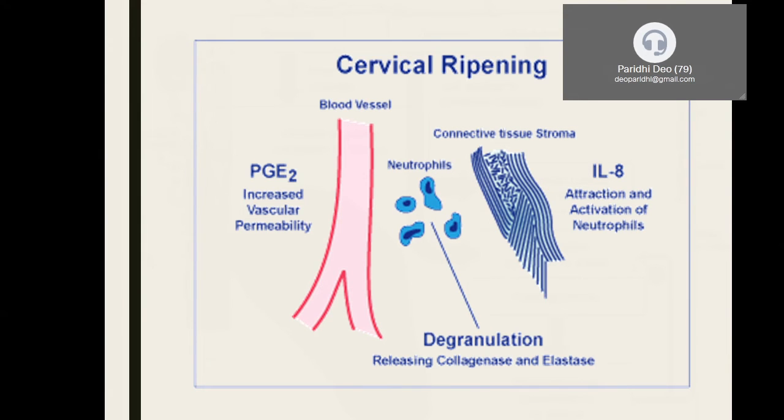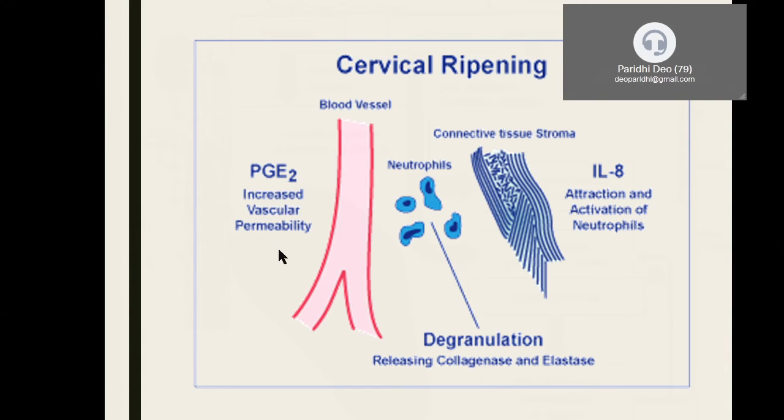The prerequisite for the delivery of the baby or the induction of labor, which you are going to study in the final year examination, but at this juncture you should know the therapeutic application of prostaglandins. So they can be used for cervical ripening. Dilatation of the cervix and cervical ripening is a prerequisite for the induction of labor. How does it happen? When we give intracervical prostaglandins, what do they do?